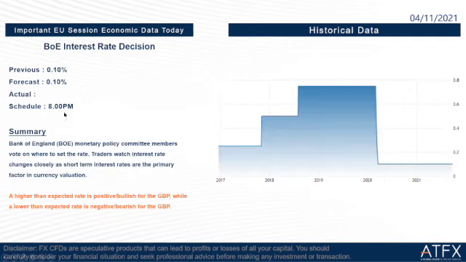And then we go to the next one, which is the Bank of England interest rate decision. The previous and forecast is 0.1%, so highly likely they will keep the interest rate unchanged. This important economic data is going to release at 8 o'clock tonight. If the rate is higher than expected, it is positive for the GBP,